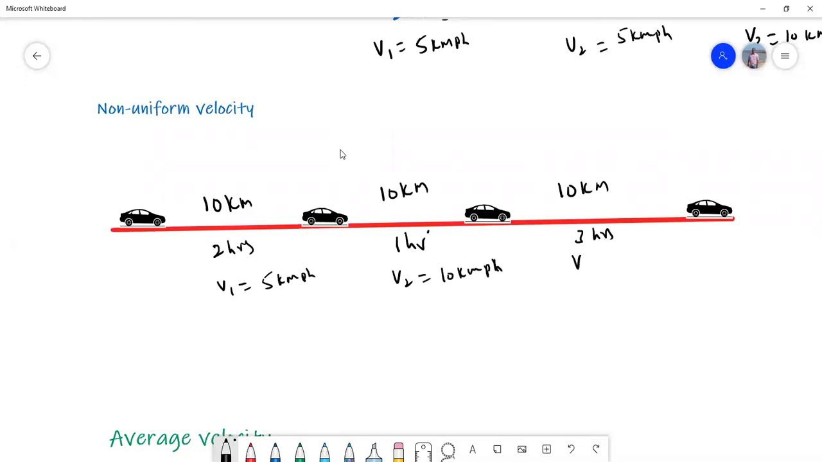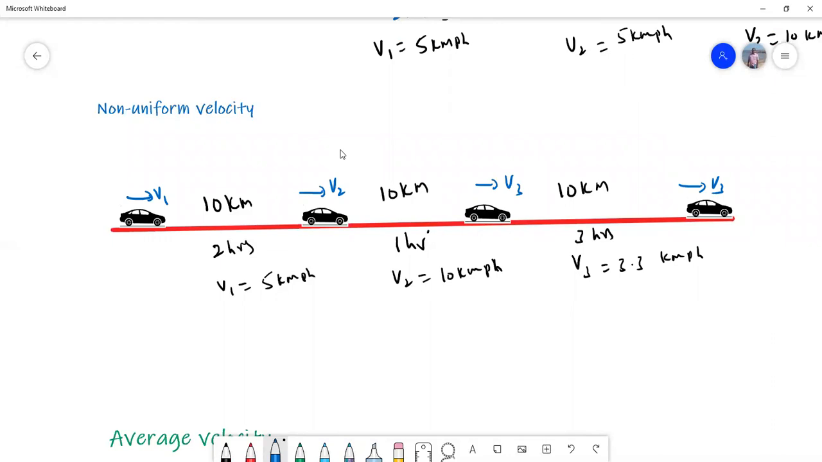And in this case V3 is 3.3 kilometers per hour. So what happens here? At different points, the car is moving with different velocities. So here the velocity of the car is different. Here the velocity of the car is different.